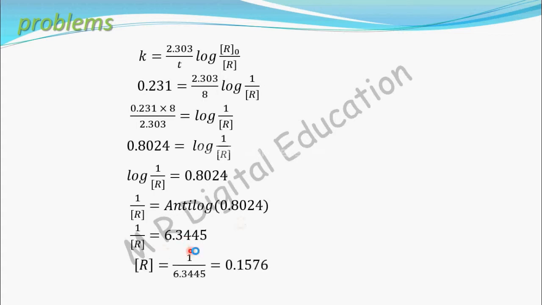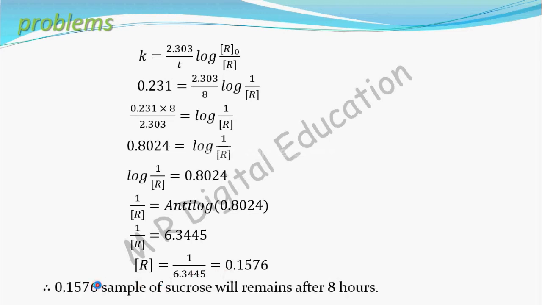So the concentration of R equal to 1 by 6.3445 equal to 0.1576. Therefore, 0.1576 of the sample of sucrose will remain after 8 hours. That's it for this problem. Okay, thank you.